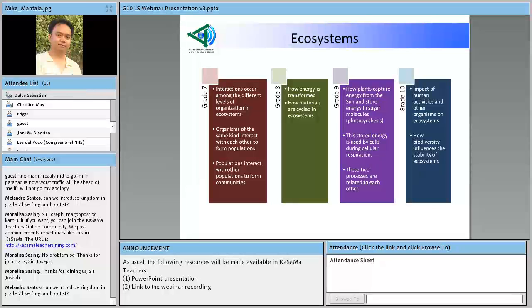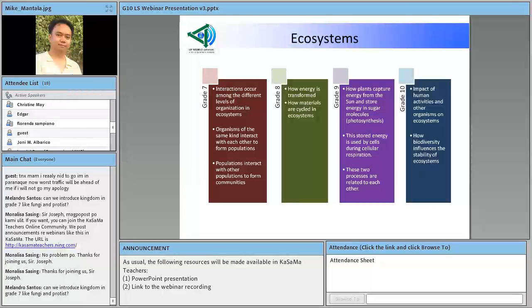And also, they study how materials are cycled in the environment. Now, if they were introduced to energy that is being transformed and transferred in grades 7 and 8, they will now learn about how this energy is produced through the process of photosynthesis in grade 9. And at the same time, they are also going to learn how this energy can become available to organisms through the process of respiration.